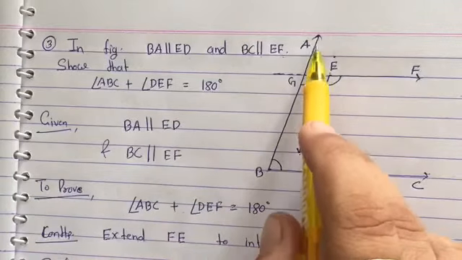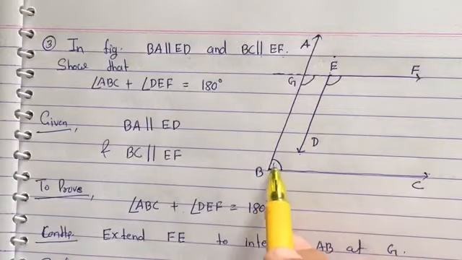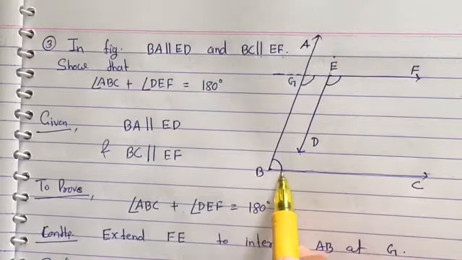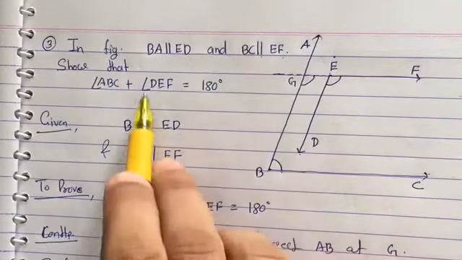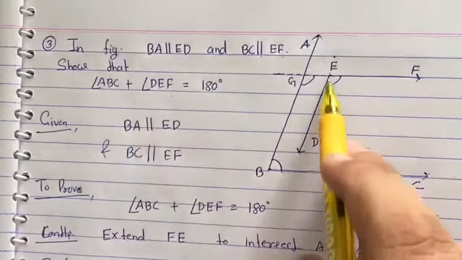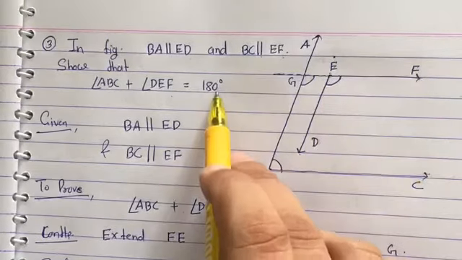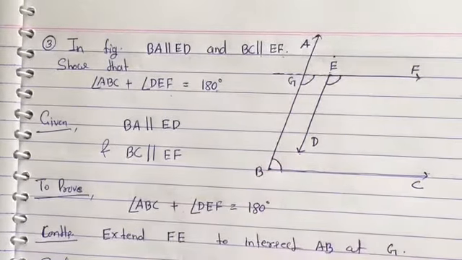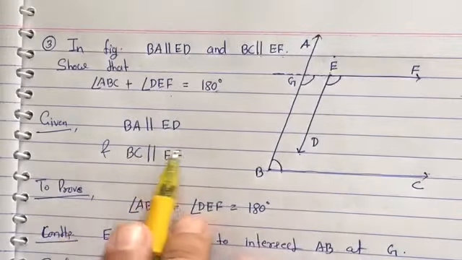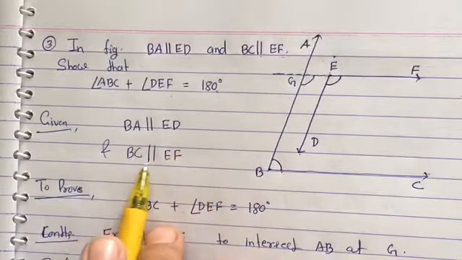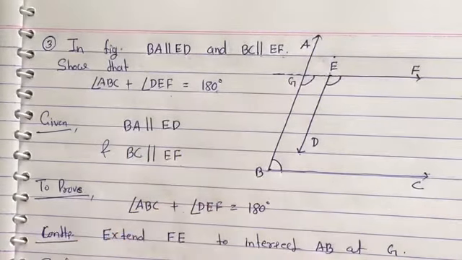Where is angle ABC? Angle ABC means this angle, and angle DEF, angle DEF means this angle, is equals to what? 180 degree. We have to prove this thing. So you have to write first of all what thing is given: BA parallel ED, BC parallel EF. What you have to prove? Angle ABC plus angle DEF is equals to 180.